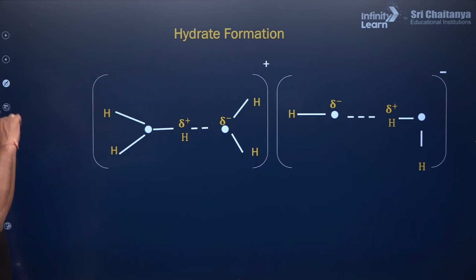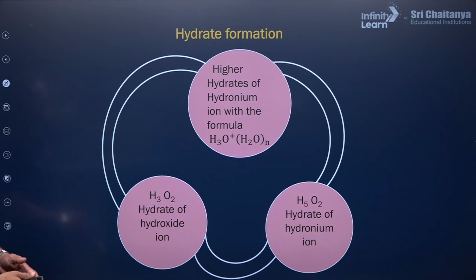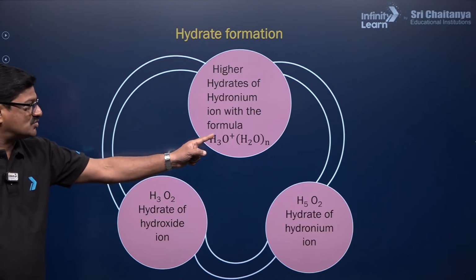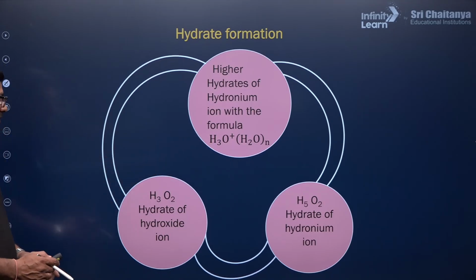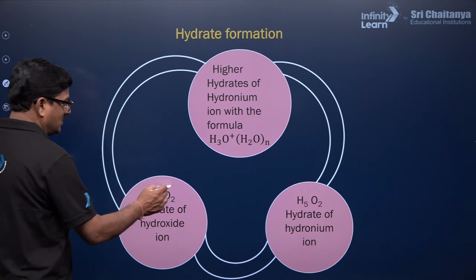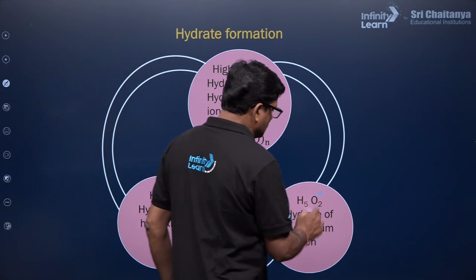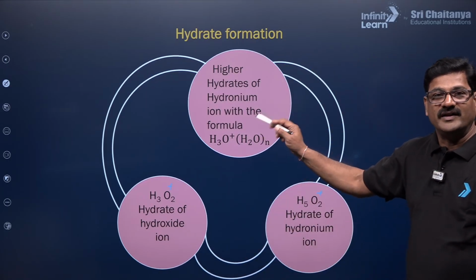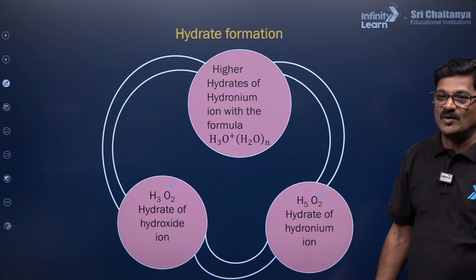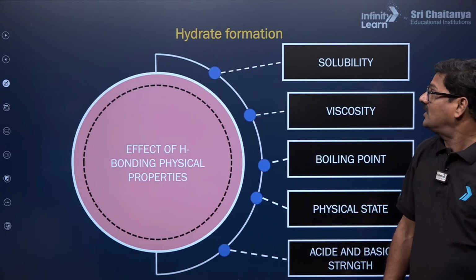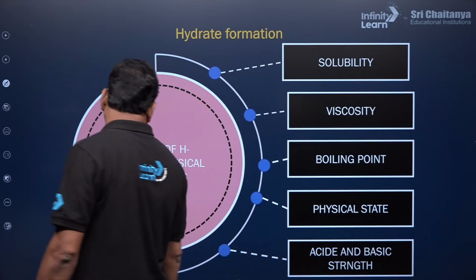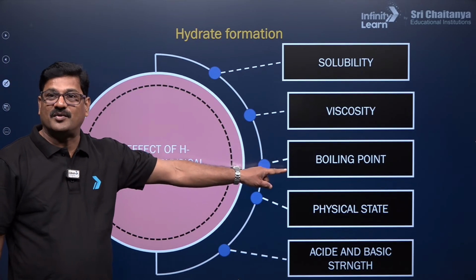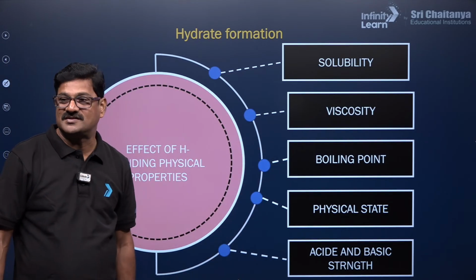So, because of this, hydrate formations are also seen here. Higher hydrates of the hydronium ion with the formula H3O plus are given as H2O n times. So, H3O2 plus is seen like this, H5O2 plus is seen like this, and this is explained on the basis of the Arrhenius theory of acids and bases. So, water forms a hydrogen bond, and also hydrate formation, and the effect of hydrogen bonding on the physical properties. We already saw the solubility, viscosity, boiling point, and also physical state and acid-base strength.